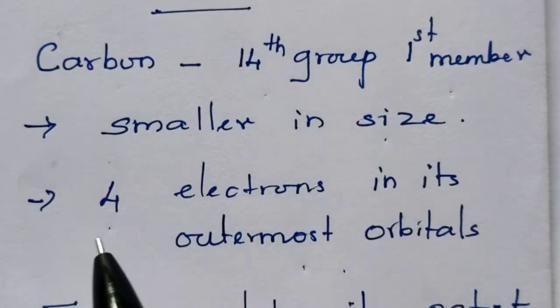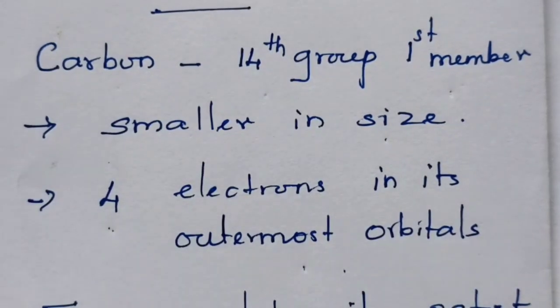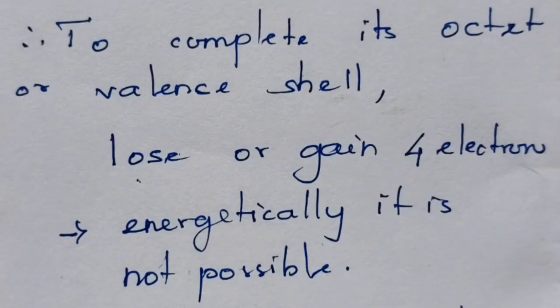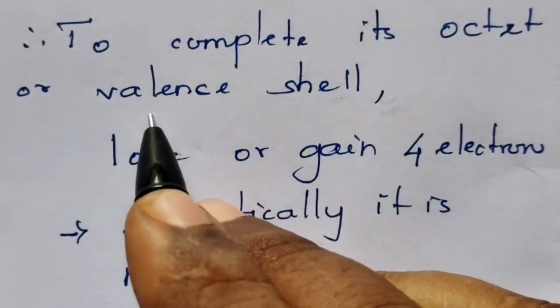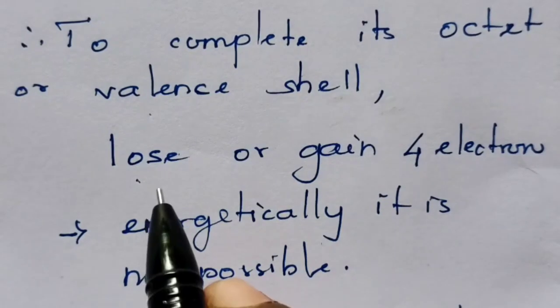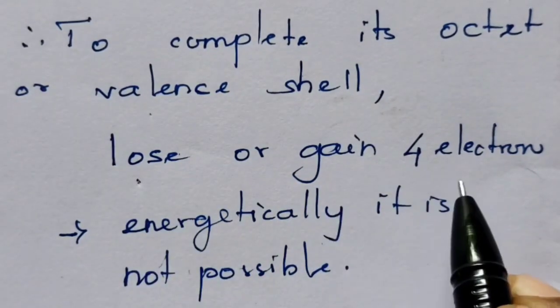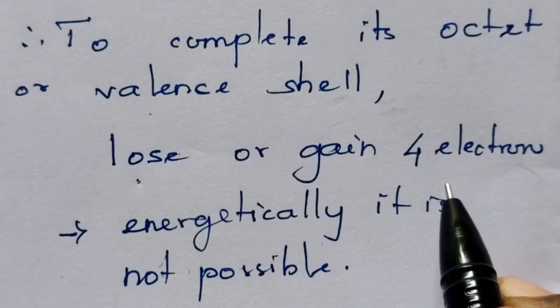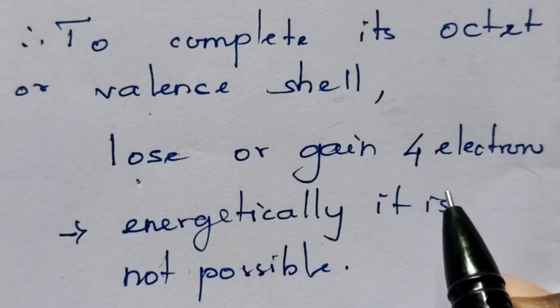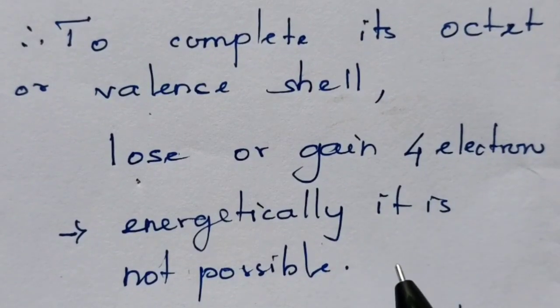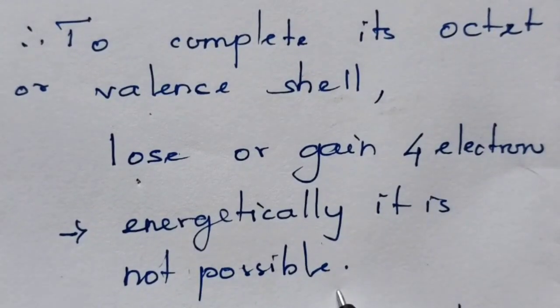Since it has 4 electrons, to complete its octet or its valence shell, it wants to either lose or gain 4 electrons. Gaining 4 electrons or losing 4 electrons is energetically not possible.